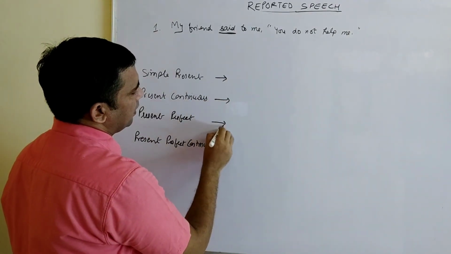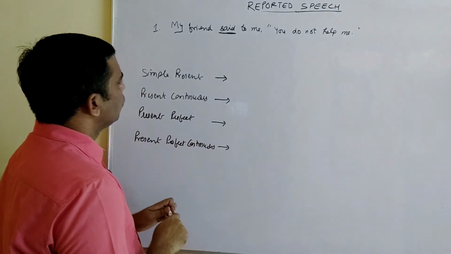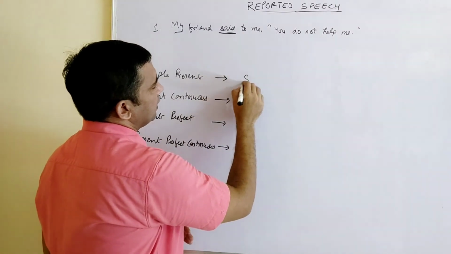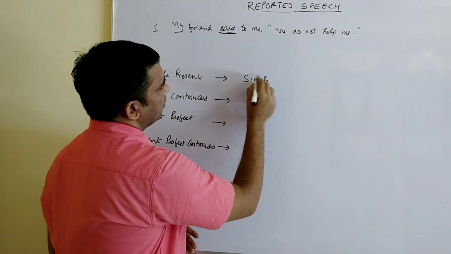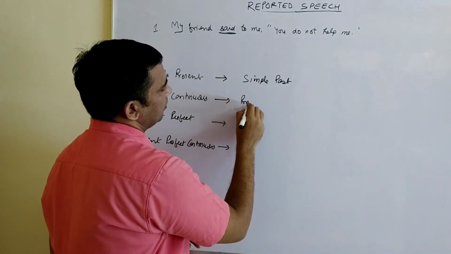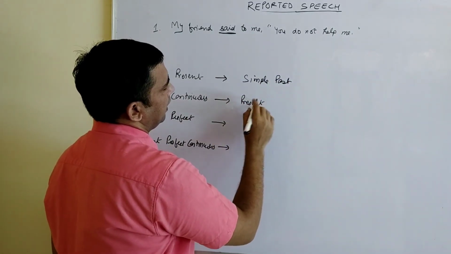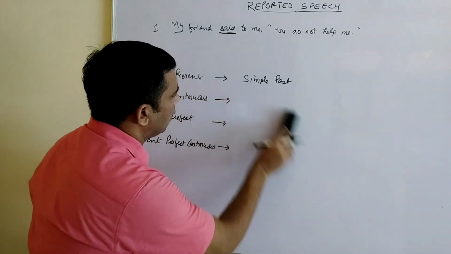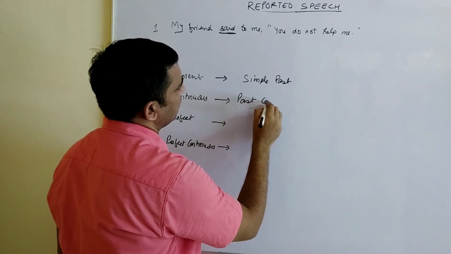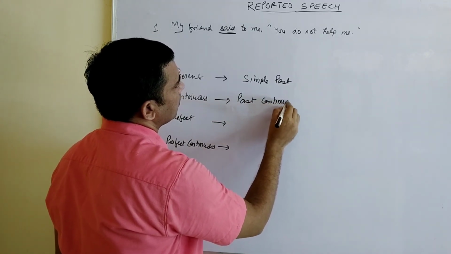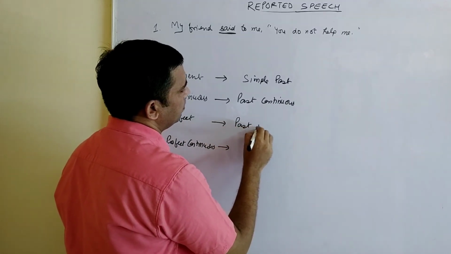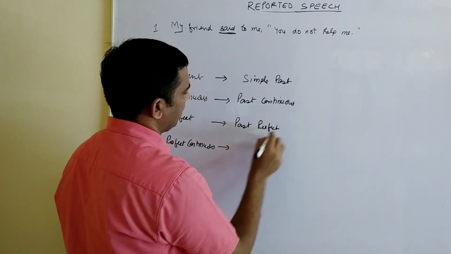Simply, it is very easy: in place of present, keep past. Simple present will become simple past. Present continuous will become past continuous. Present perfect will become past perfect.